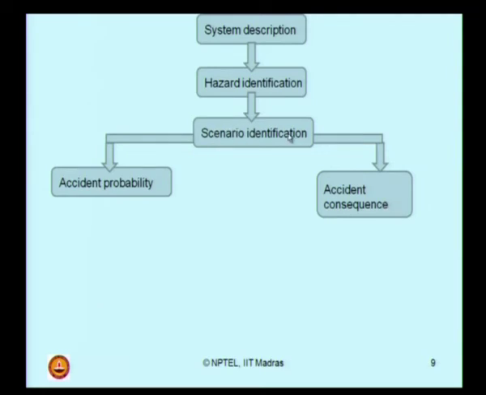So, once the scenario is identified, I am able to clearly say what is the probability of that scenario becoming an accident and what is the consequence of that accident. This I do for every independent scenario. Once I do that, the product of these two is the risk determination. So, I am determining the risk. Understand clearly here, from hazard I have moved to risk. As I told you just then, there is no very clear difference between hazard and risk. Hazard is a scenario; risk is the maturity of that scenario to become an accident.